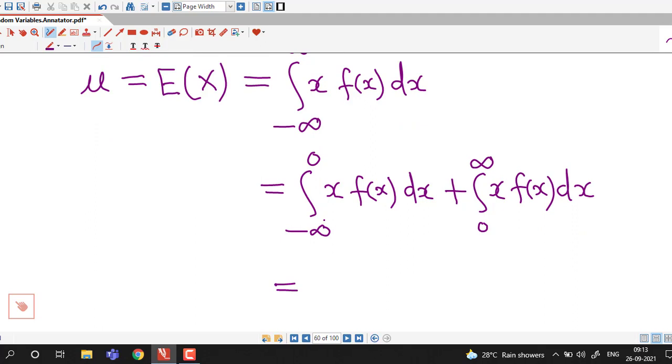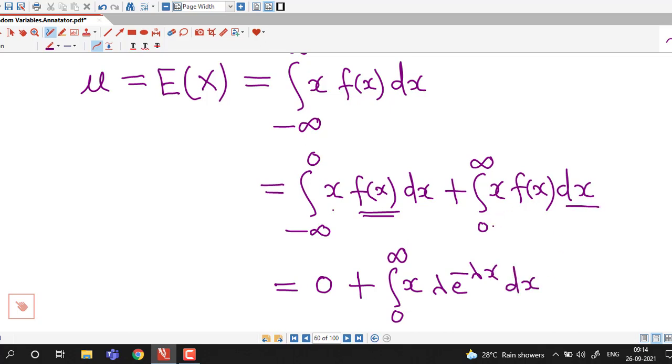Now if we consider this integral, here limits of x are minus infinity to 0, so x is negative, and if x is negative, value of f(x) is 0. So here we have integral of 0, which is 0, and in this part f(x) has value lambda into e raised to minus lambda x.